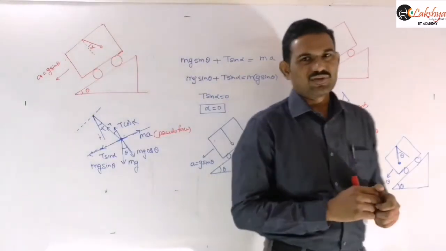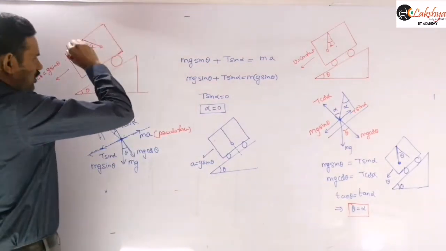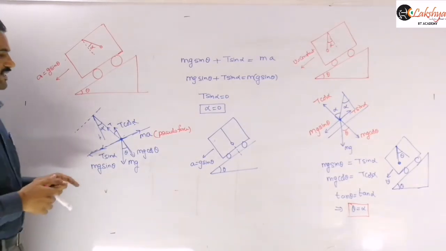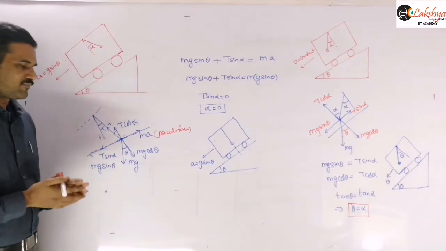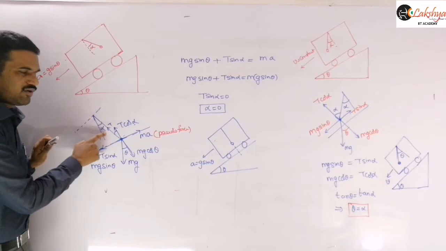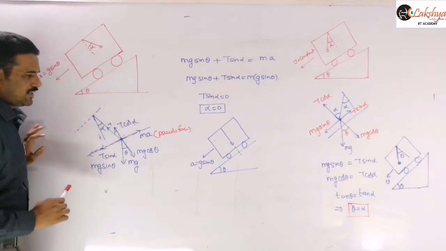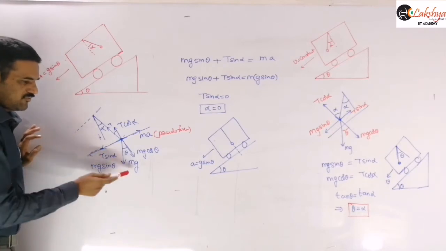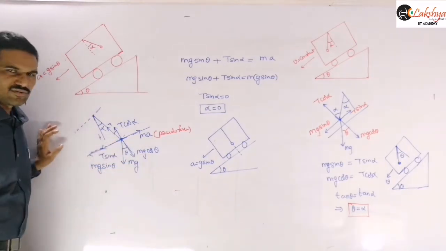Now I am taking with respect to this non-inertial frame only. So I am assuming that the string is making an angle alpha with this normal to the inclined plane, and so I am taking the free body diagram according to that, right? Here the forces acting are resolved into components normal to the inclined plane and parallel to the inclined plane. mg is acting vertically downwards, and the tension is acting along this direction with an angle alpha with the normal to the inclined plane. Along the normal to the inclined plane the component will be T cos alpha, and along this direction you will get T sin alpha. For mg, parallel to the inclined plane we know already it is mg sin theta, and perpendicular to the inclined plane you will get mg cos theta.